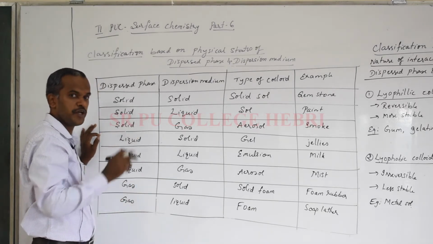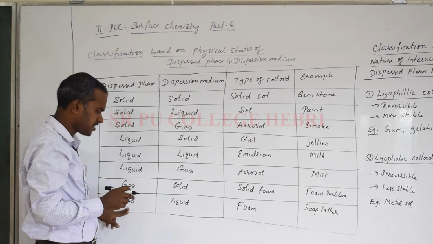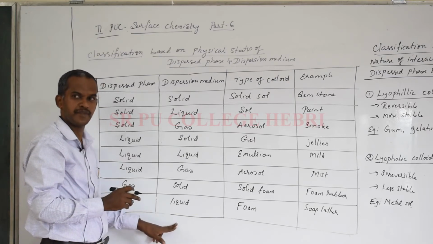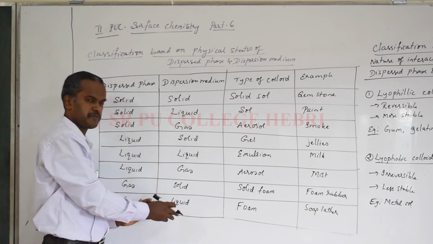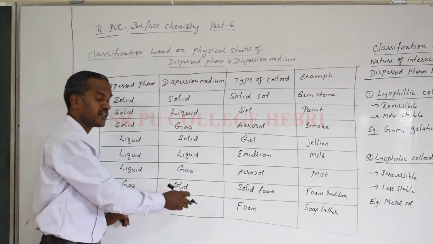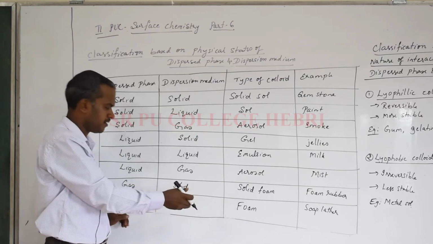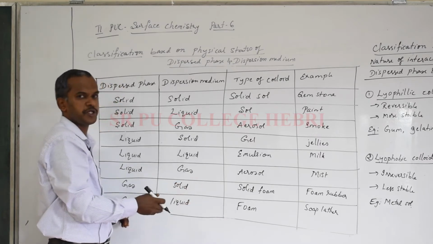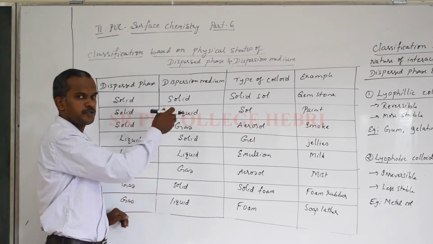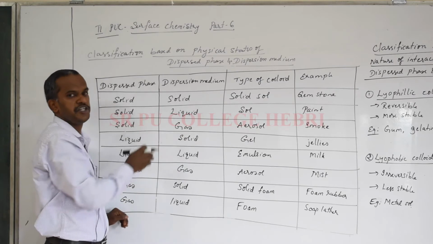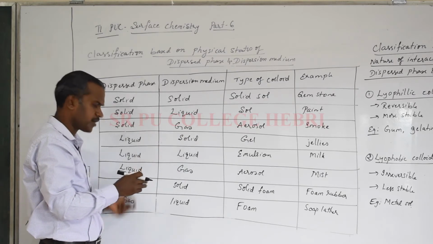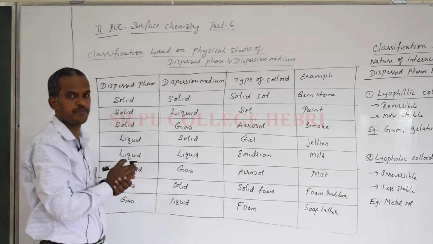Now you will ask, why not the 9th one? If both the dispersed phase and dispersion medium are gases, then it becomes a homogeneous mixture. The 2 gases may be reactive or may not be, but they become a homogeneous mixture. We understood earlier, to become a colloid it should be a heterogeneous mixture only. So for that reason, there are only 8 types of colloids possible.